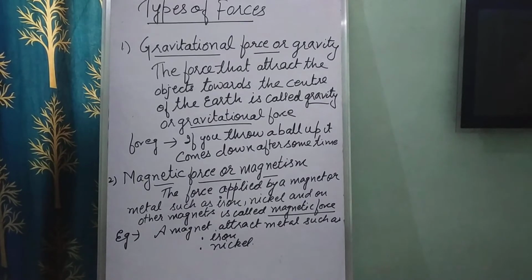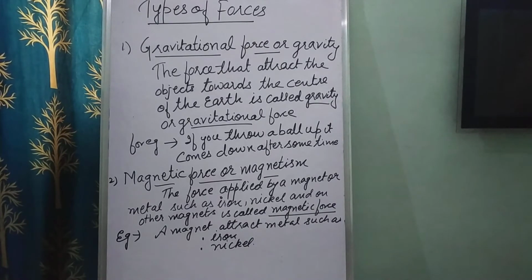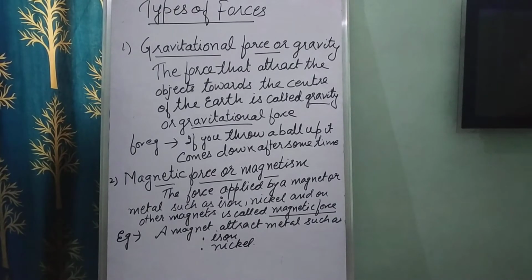So what is the magnetic force or magnetism? The force applied by a magnet on metals such as iron and nickel and on other magnets is called magnetism or magnetic force. For example, a magnet attracts metals such as iron and nickel, right?